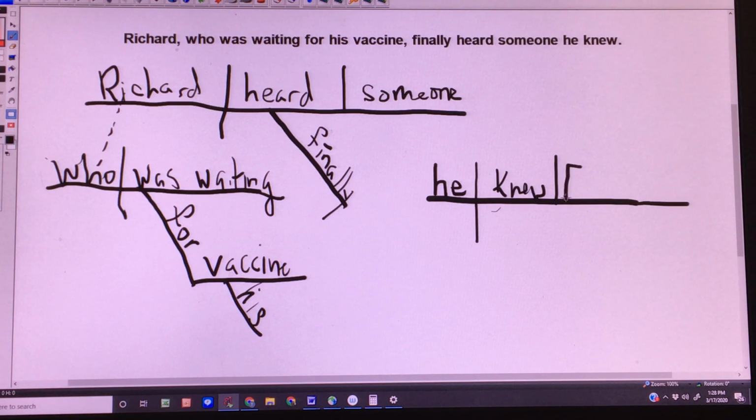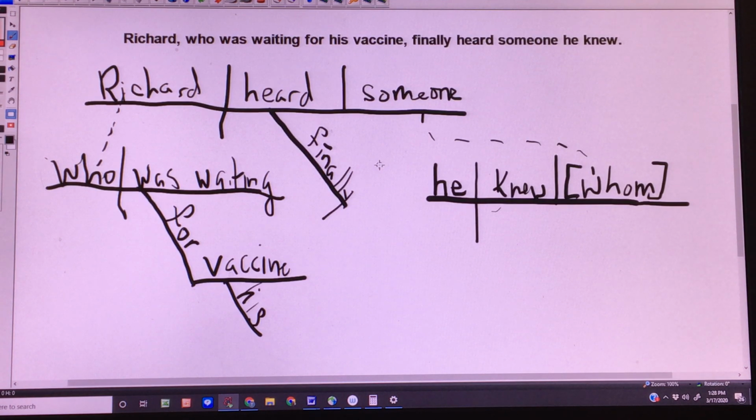So if it weren't elided, you would say, he finally heard someone whom he knew. It would be whom and not who, because it's the direct object of knew. So in the diagram, we do put it in there. We put it in brackets to show that it has been elided, but it is still there. And we do the dotted line back to someone, to which it refers.